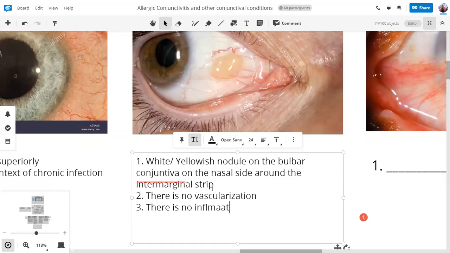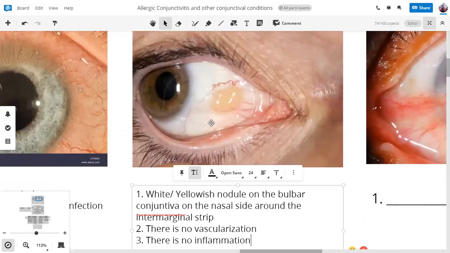Firstly, looking at the picture, can you see any inflammation? Are there any signs of irritation? Is there any conjunctival hyperemia, or circumciliary congestion, or signs of discharge or blepharitis? None of them exist. There are some prominent vessels around the pinguicula, but those are due to this mass, right?